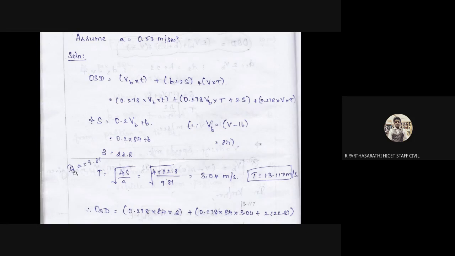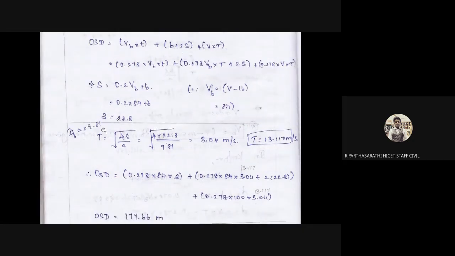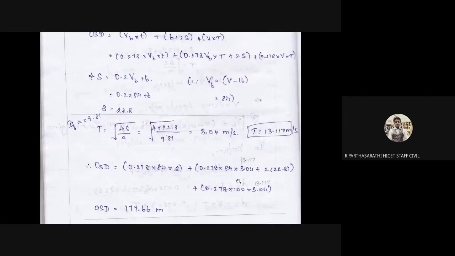If A is 0.53, T is the square root of 4S divided by A. So 4 into S, 22.8, divided by A gives the time T in seconds. Then for the overtaking sight distance, you apply the values of T and S, resolve it, and get 177.66 meters. This is called the overtaking sight distance. This distance is enough for one vehicle.